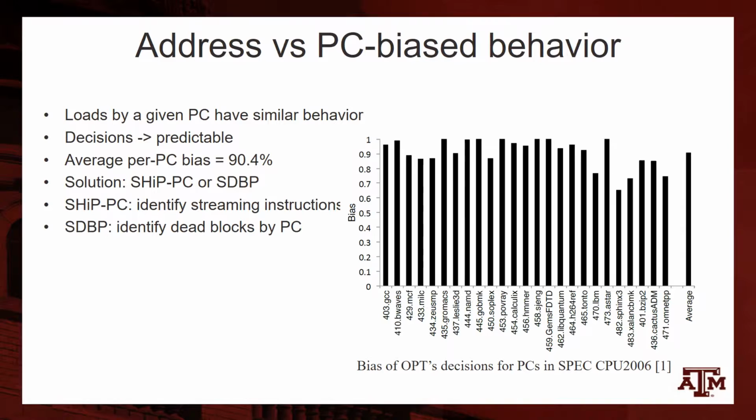A factor that has often been overlooked is the PC-biased caching behavior of blocks. Several studies, including the most recent one by Jain and Lin, have observed that memory blocks accessed by the same PC have very similar caching behavior. On average, it is seen that the probability that loads by the same PC will have the same caching behavior for OPT is about 90.4%. This can be used to guide cache replacement decisions. SHiP, explained in the upcoming slides, does this.